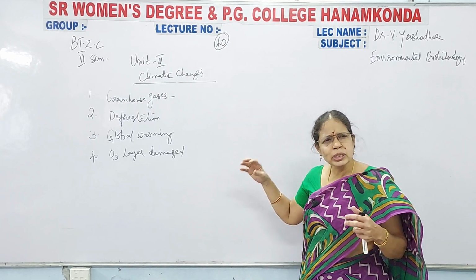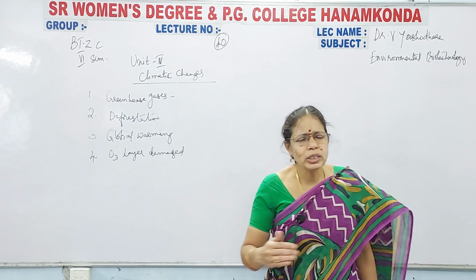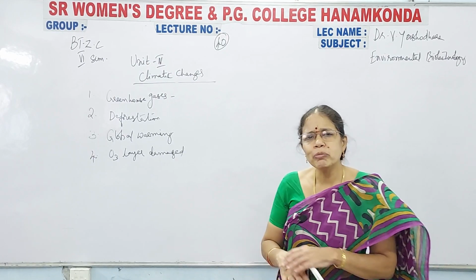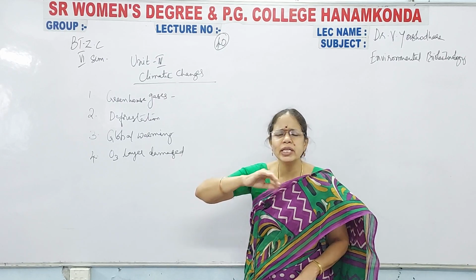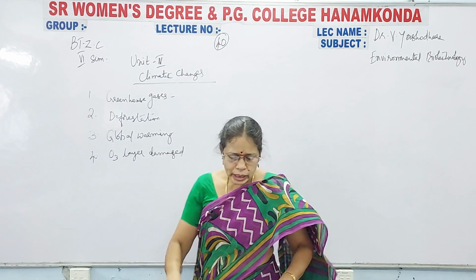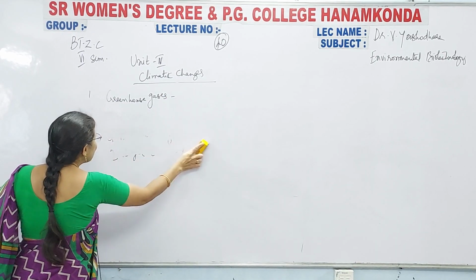And sometimes these climatic changes are so extreme that when all the living organisms except plants migrate from that particular area, that area will become very, very dry and it won't be suitable for the living of any type of living organism. Barren land అయిపోతుంది. This is about your climatic changes. Now let us see what greenhouse gases are.